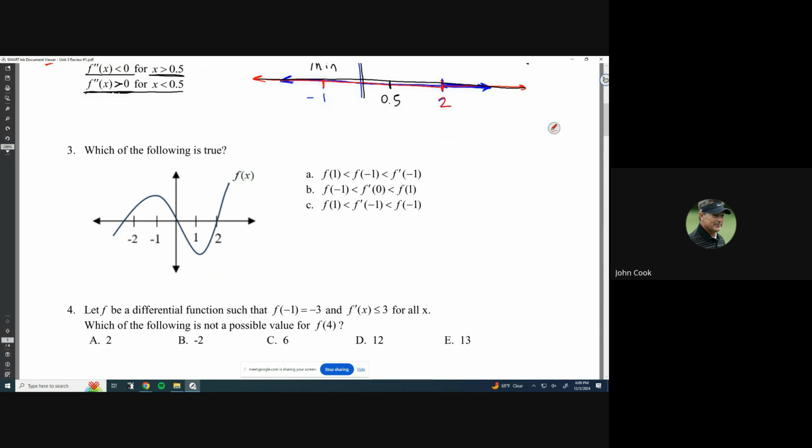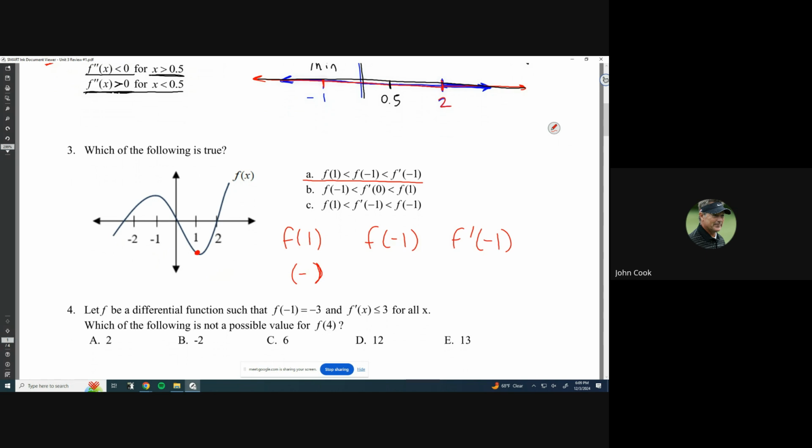So let's look at this first inequality and see if it could be true. We're going to look at f of 1, f of -1, and f prime of -1. Okay, let's start with f of 1. We just talked about that one. f of 1 is exactly that coordinate. I don't know what the y value is at that coordinate, but I do know that it's going to be negative. So that might be good enough.